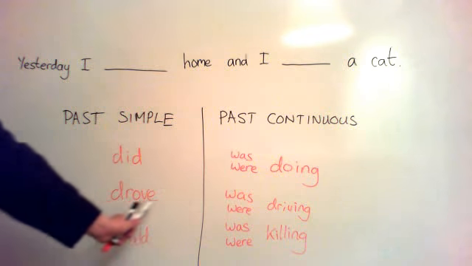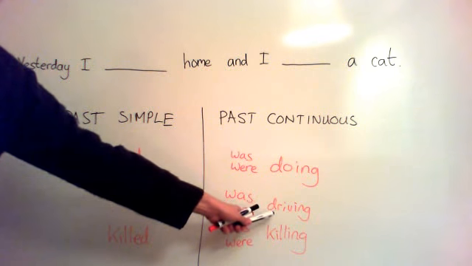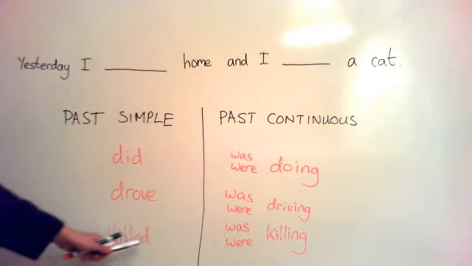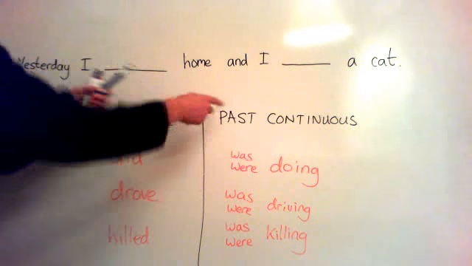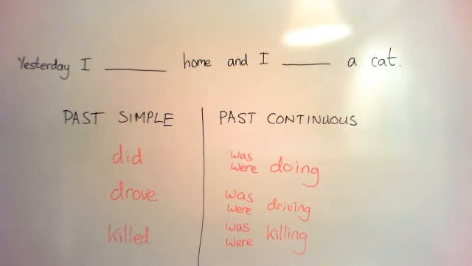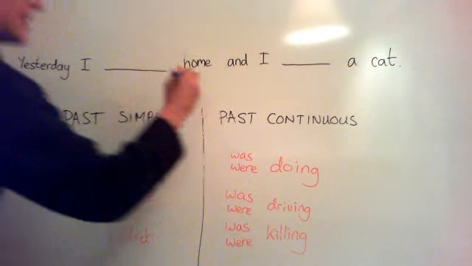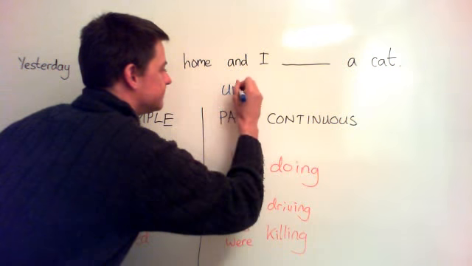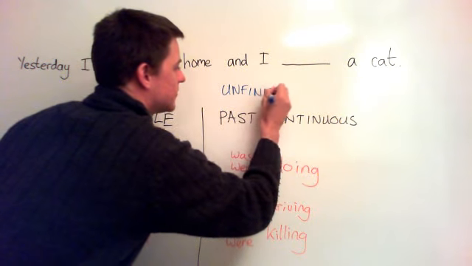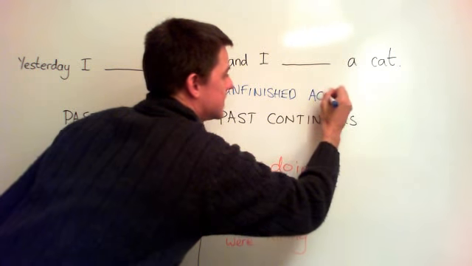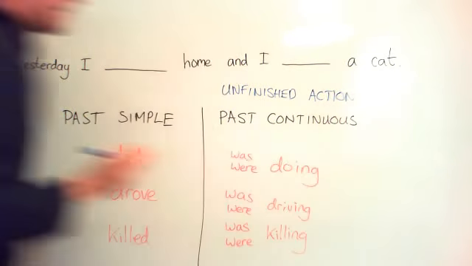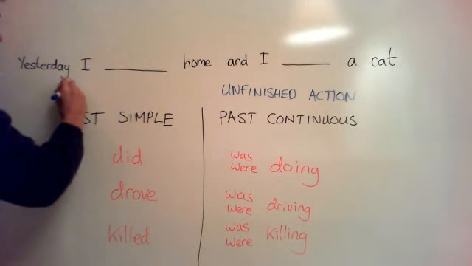Okay, same for drove, but was or were driving, and same for killed, but was or were killing. Now, I want you to understand that past continuous is often, well, an unfinished moment. What does that mean? We will see. An unfinished moment in the past, an unfinished action in the past. Okay? Past simple is a finished action.